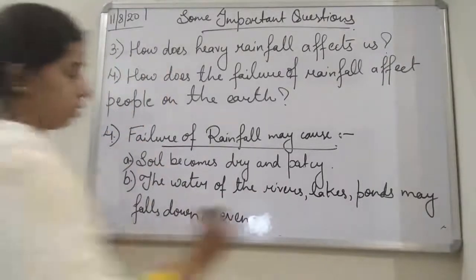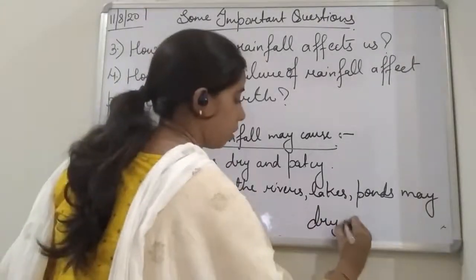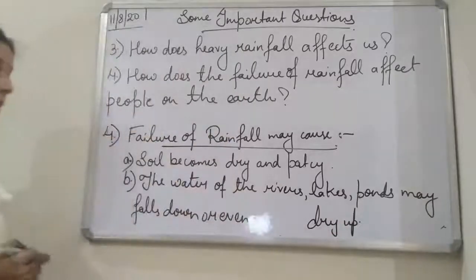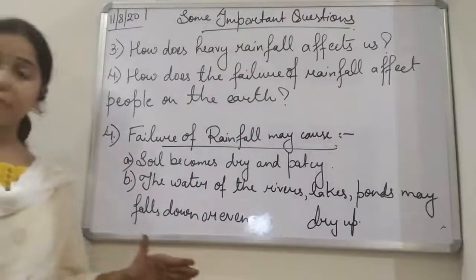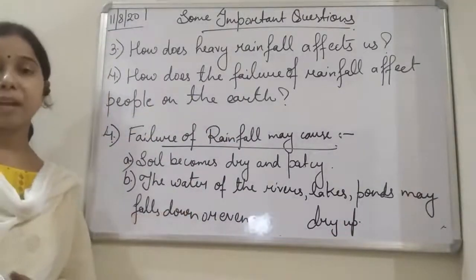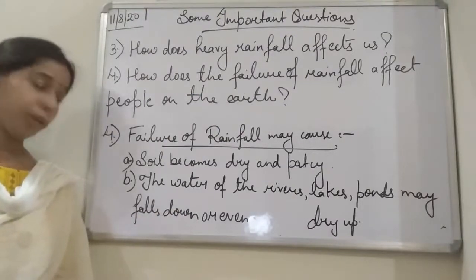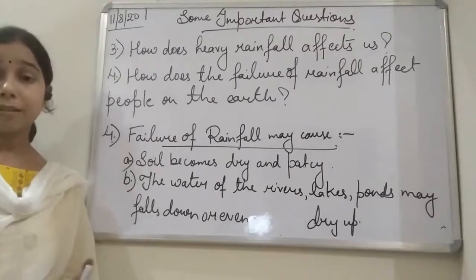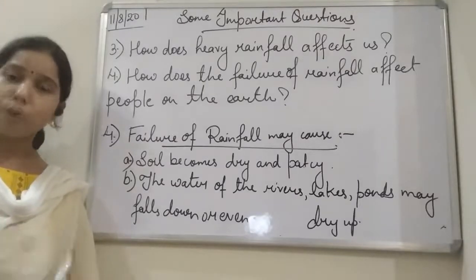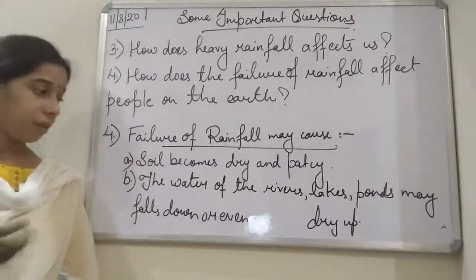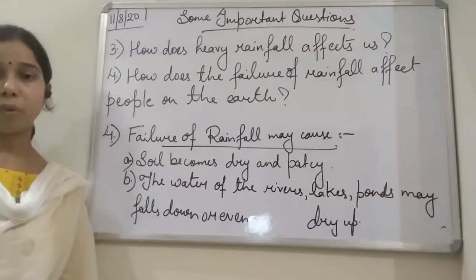Even dry up, students. So the water of the rivers, lakes and ponds may fall down, and sometimes it becomes so low that it may result in the drying up of that water body.